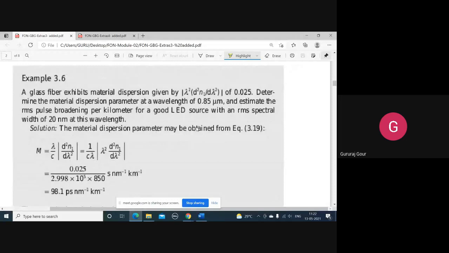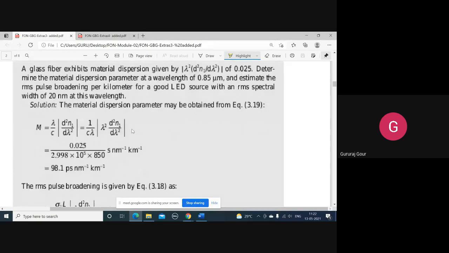Over operating wavelength 0.85 micrometer, and also it is asking you to estimate the RMS pulse broadening per kilometer for an LED source with RMS spectral width given as 20 nanometer at the prescribed wavelength. First one is the material dispersion parameter M. We know the formula, you can substitute the values here.